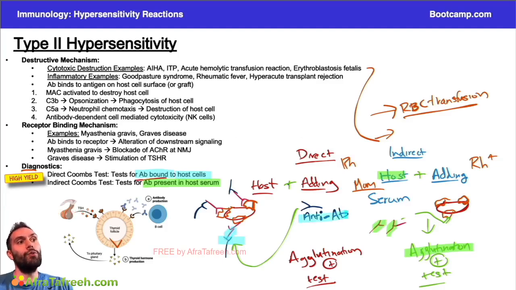So we have to use an antibody that binds to the Fc portion of whatever we think this pink antibody might be. So I know that's a little confusing, but again, understanding the details is critical to getting a lot of these questions right. So just go through this a couple of times if you're a little unsure. And a lot of this builds on the previous videos. So if it's a little confusing, go back, check out the previous videos, and I think it will probably make more sense.